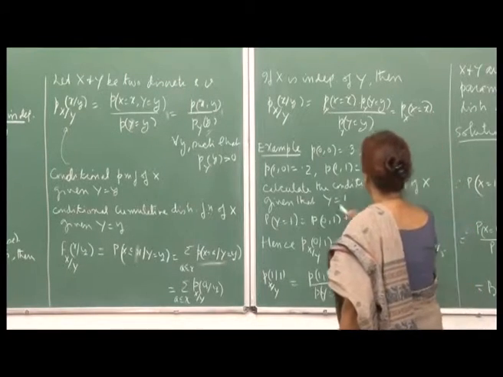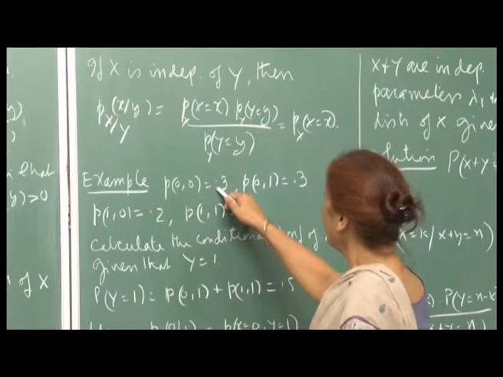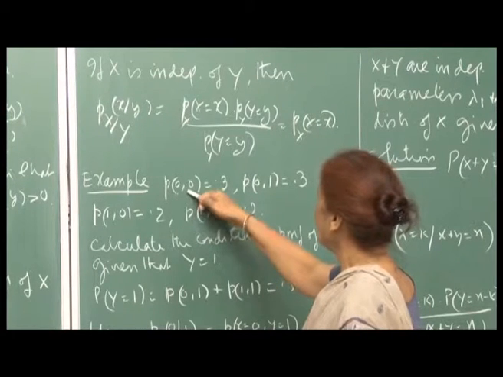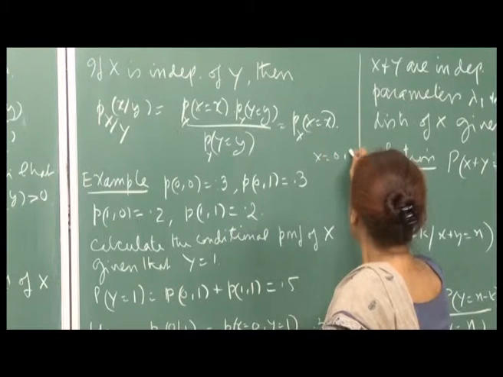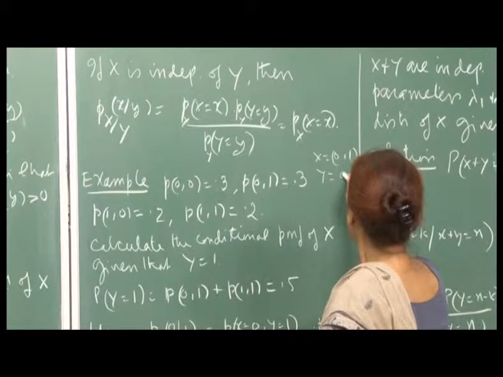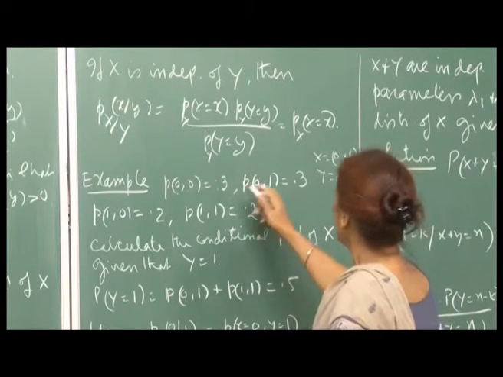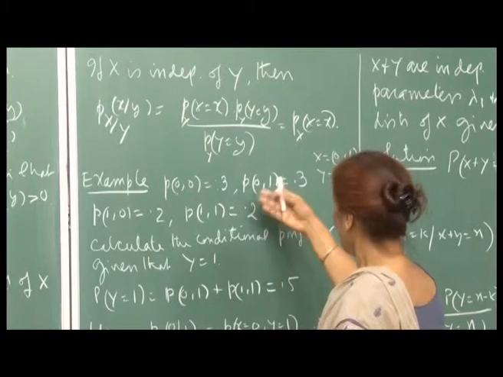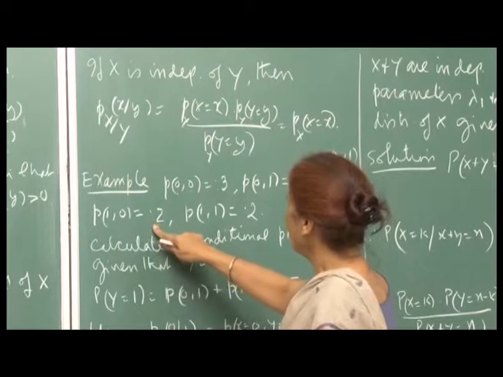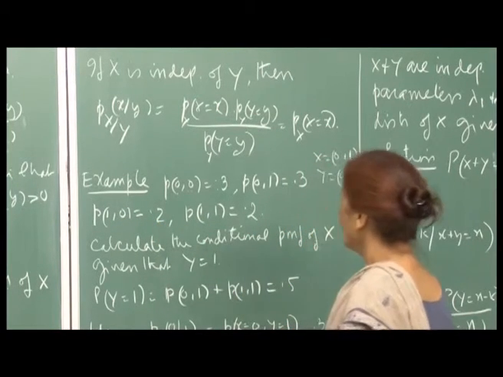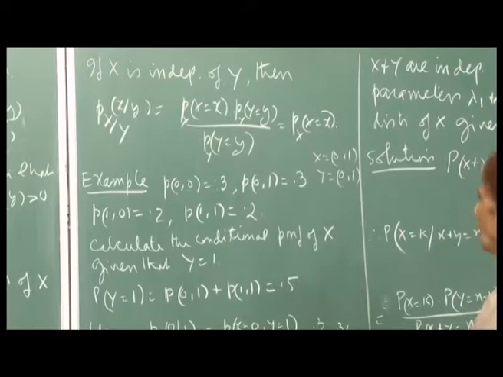You are given that the probability of 0 0 is 0.3, that means X taking the value 0 and Y taking the value 0. So, your X takes the values 0 and 1 and your Y takes the values 0 and 1. So, there are four probabilities. P of 0 1 is 0.3, P of 1 0 is 0.2 and P of 1 1 is 0.2. They all must add up to 1.